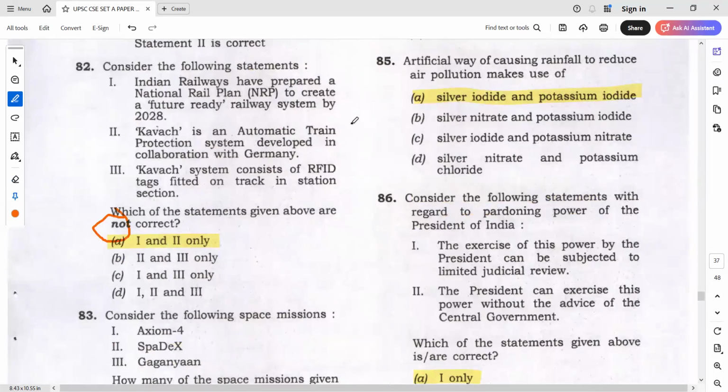Tell me, in these 3 statements which is plain. Definitely, third statement is relatively plain. Covered system consists of RFID fitted on the track in the station. It's a very plain statement. So when 3 is plain, what is the answer then?